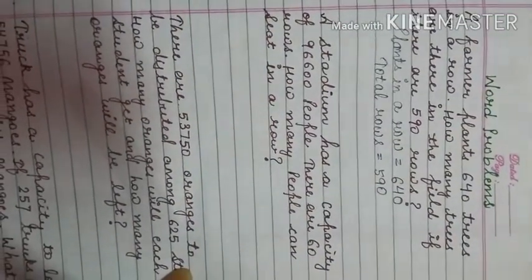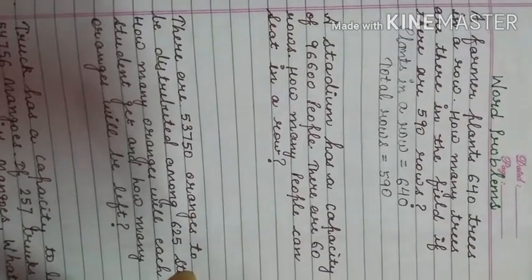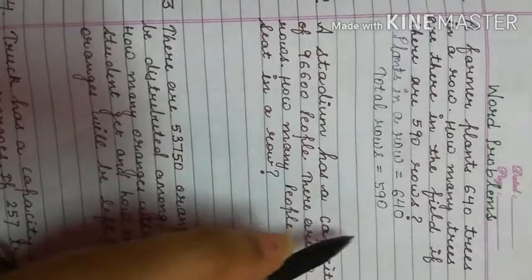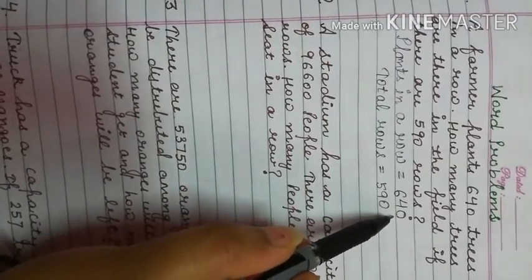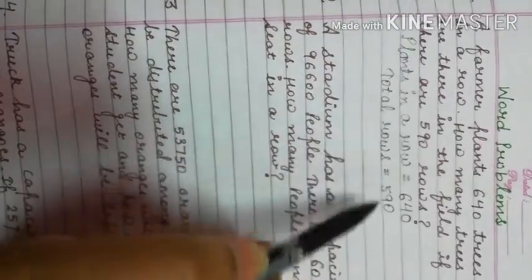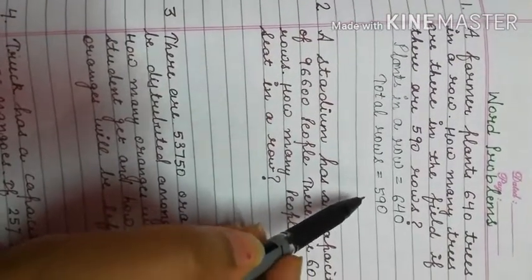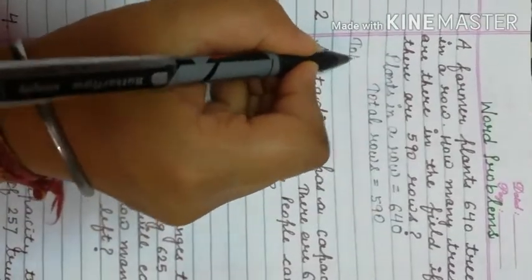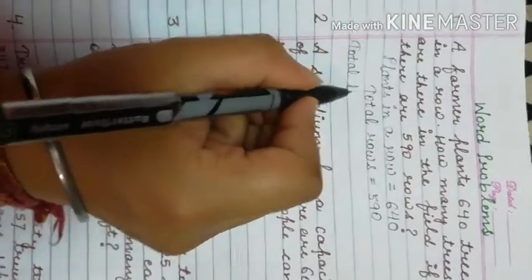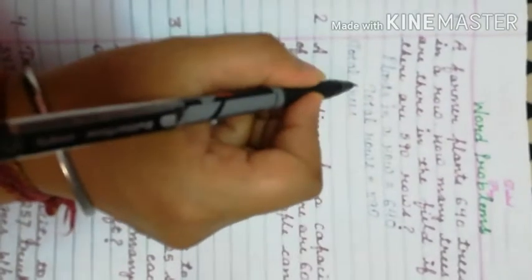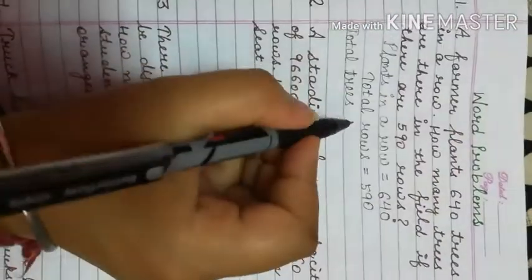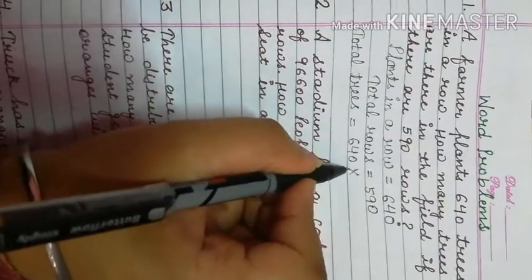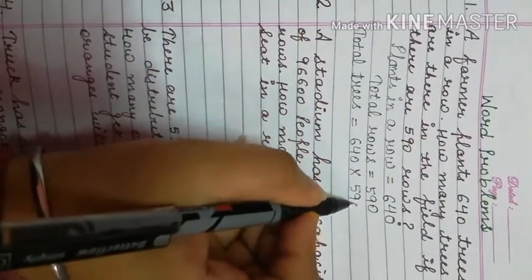Now the question is how many trees are there in the field if there are 590 rows? Trees in a row are 640 and in total we have 590 rows. So how many total trees will be there? Total trees is equal to 640 multiplied by 590.